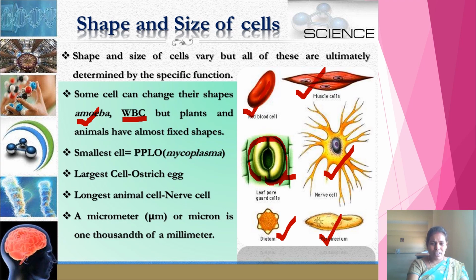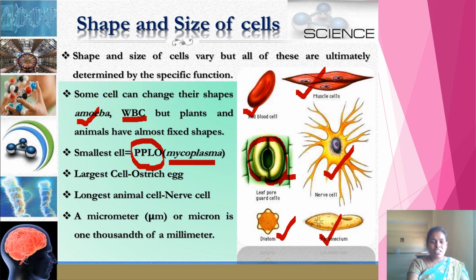You know what is the smallest cell in the world? According to size, it is nothing but mycoplasma. Mycoplasma is the parasitic bacterium which is also called PPLO. What is meant by PPLO? Pleuropneumonia-like organism. This mycoplasma looks like pleuropneumonia-like organism. It is one parasitic bacterium which lives inside the bladder of other organisms.